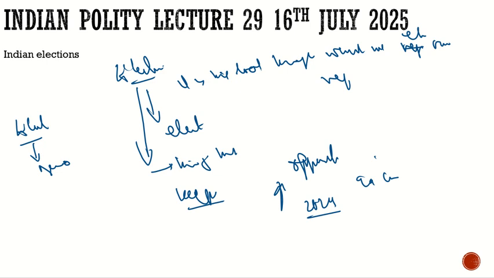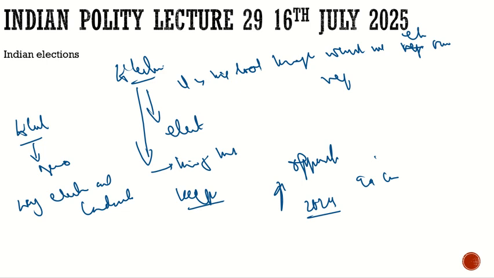It is the way elections are conducted. There are certain features in the elections. If those features are fulfilled by any country, then we can say that the country is fully democratic. So to claim the status of a democratic country, you don't need only one thing, that there should be elections. Elections should be there, but with certain features. What are those certain features? Let's try to understand those certain features.